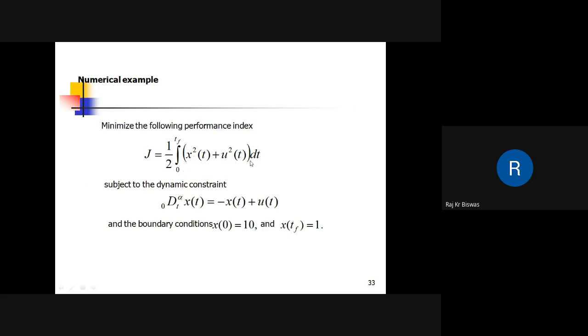Here is an example of a free final state problem. This is the objective function and the state dynamics, where x is the state variable and u is the control. These are the boundary conditions. The final time, t_f, is unknown, or free.